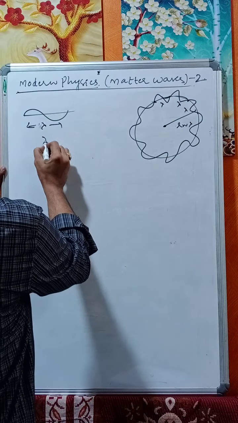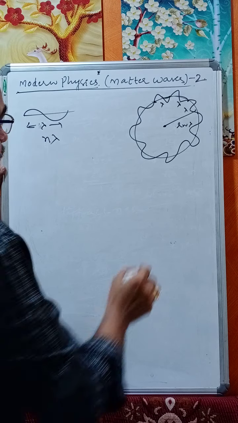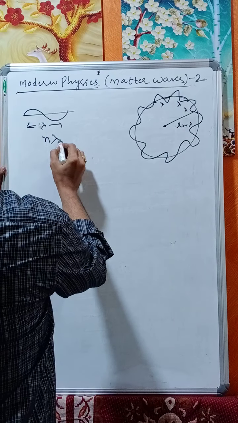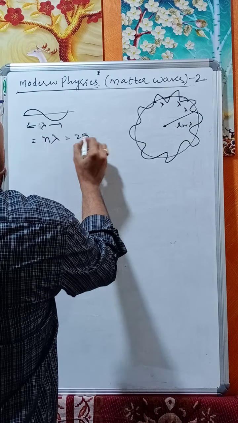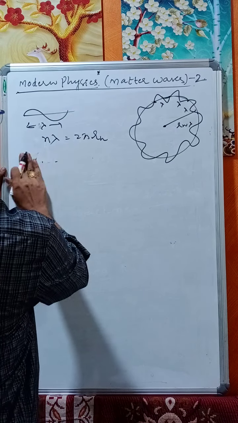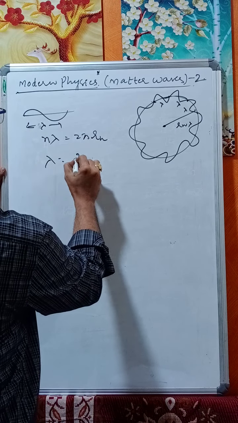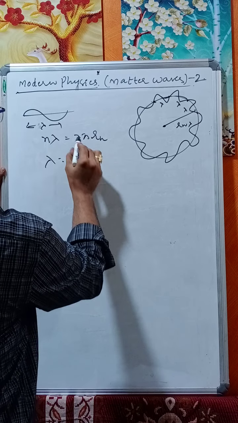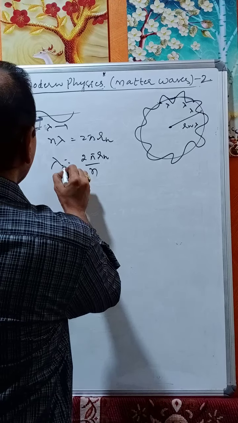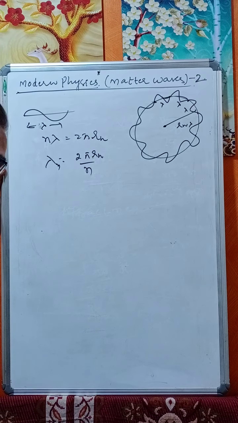Therefore, total wavelength is n lambda. Now, what is the total length? This becomes the circumference 2 pi r. Therefore, n lambda is equal to 2 pi rn, where rn is the radius of the nth orbit. So the wavelength lambda is equal to 2 pi rn by n. Wavelength of electron in the nth orbit is 2 pi rn by n.